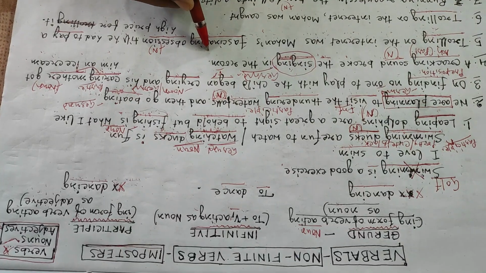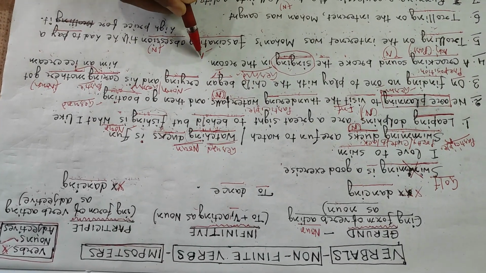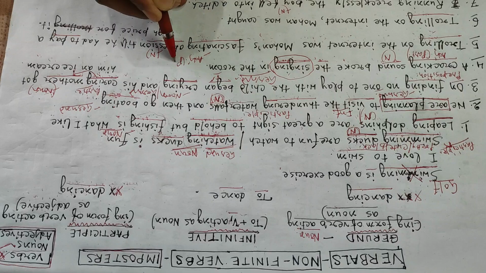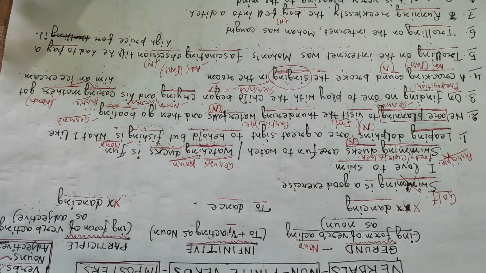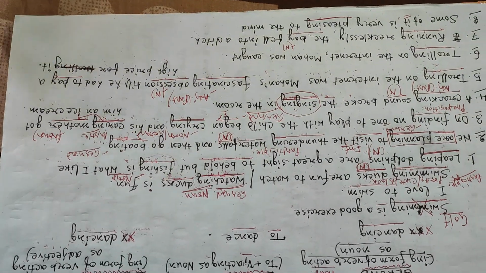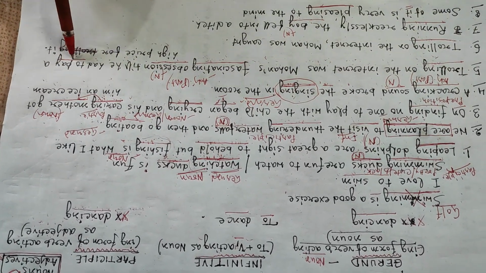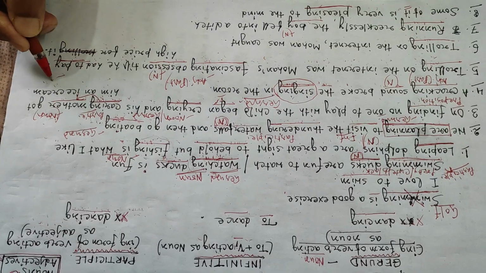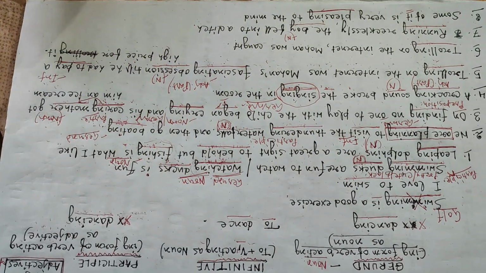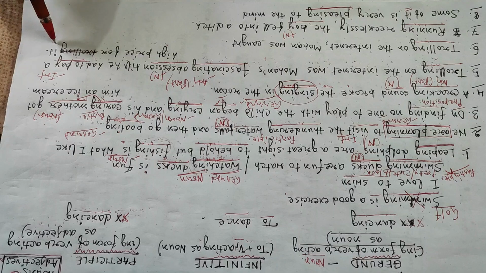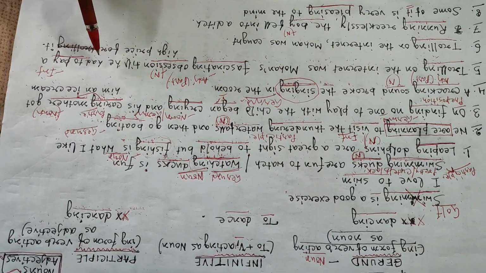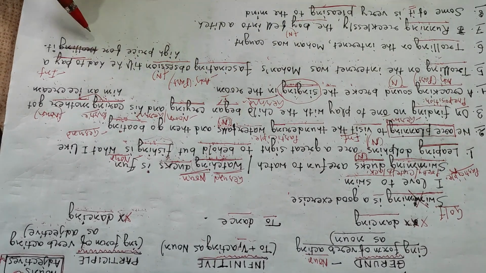And fascinating is an adjective, that is a participle, as you have come to know. Till he had to pay is an infinitive, a high price for it. So ultimately what happened to Mohan?